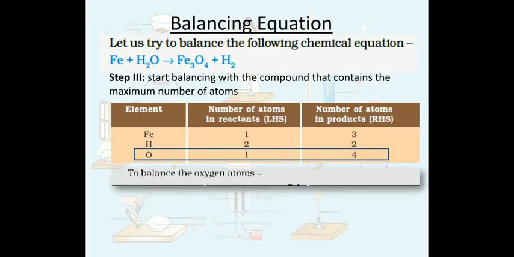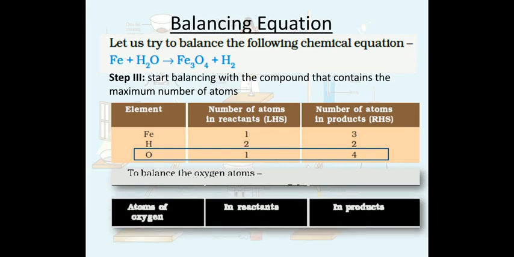So to balance the oxygen atom, we have to balance the atoms on both the sides, right? But in this chemical reaction, we can see that on right hand side there are 4 oxygen, but on left hand side there is only 1. We cannot change the compound taken or given in a chemical reaction. In this reaction, oxygen is present in H2O and there is 1 oxygen on left hand side.